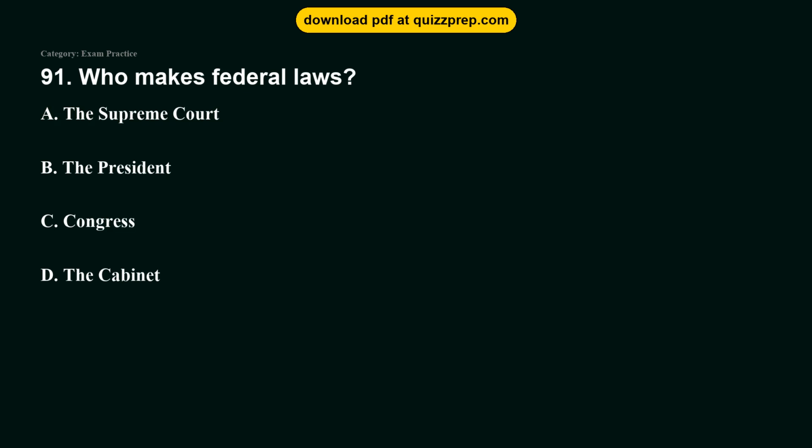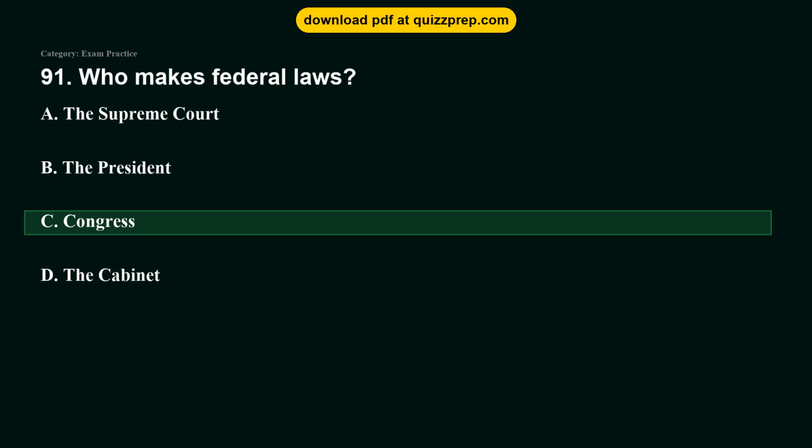Question 91. Who makes federal laws? Option A, the Supreme Court. Option B, the President. Option C, Congress. Option D, the Cabinet. The correct answer is option C, Congress. Congress, the legislative branch, is responsible for writing and passing federal laws.